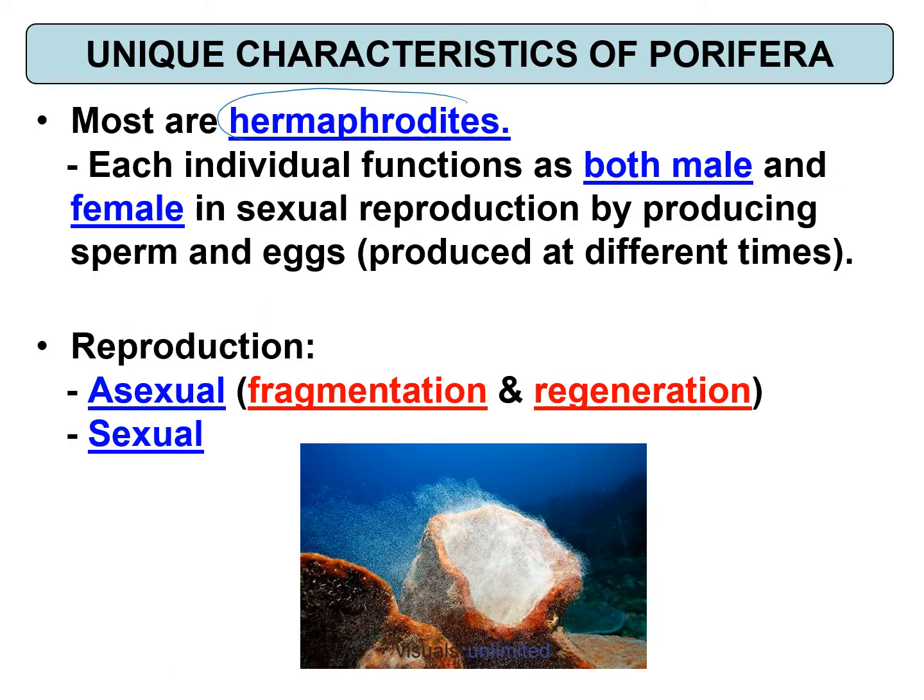Most are hermaphrodites, meaning they have individual function as both male and female in sexual reproduction by producing sperm and eggs. So they can switch from being male and female. They reproduce asexually and sexually. Asexual by means of fragmentation and regeneration.